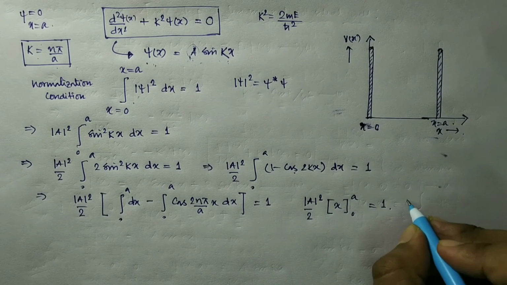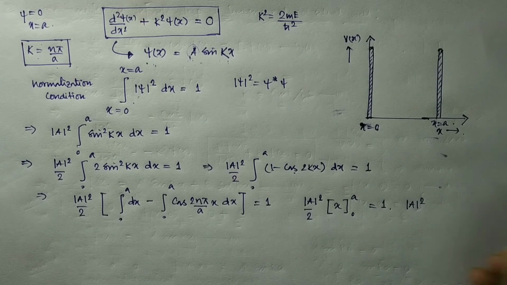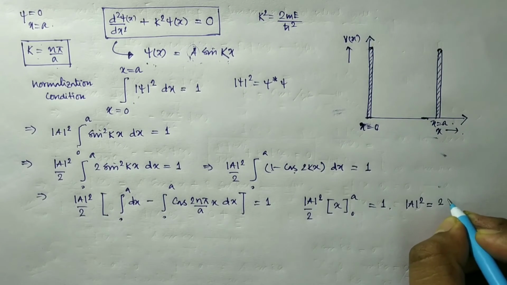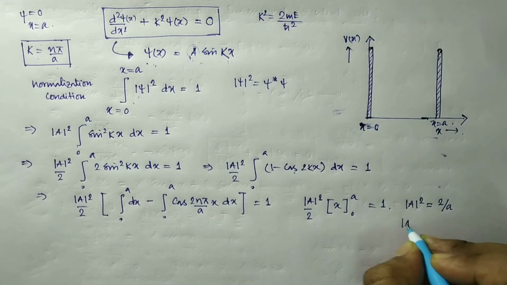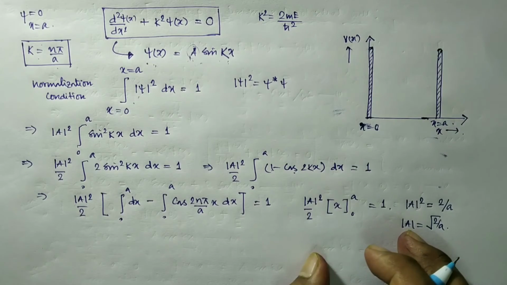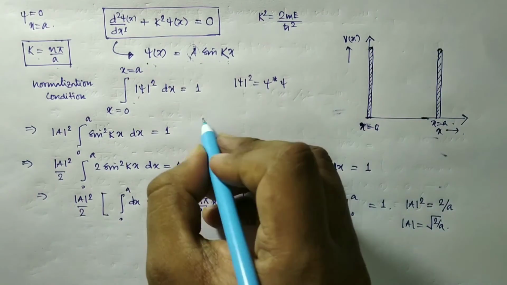So mod of a square is equal to 2 by a, so mod of a is equal to root over 2 by a. So we have obtained the value of the normalization constant.